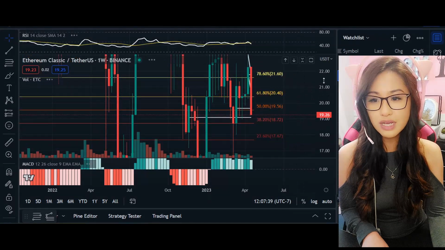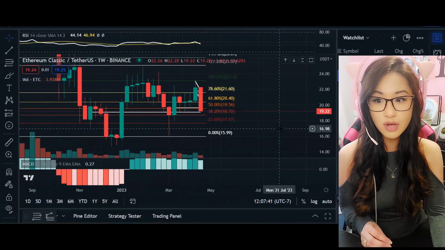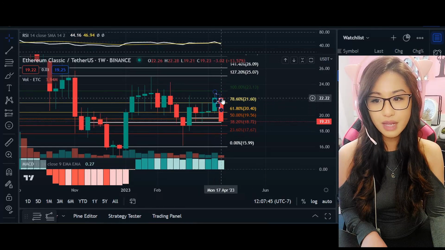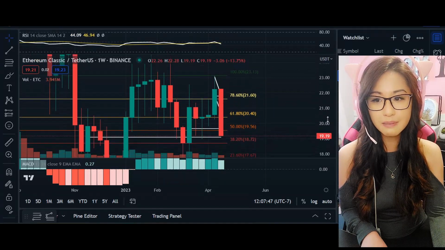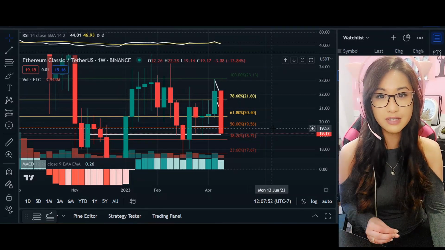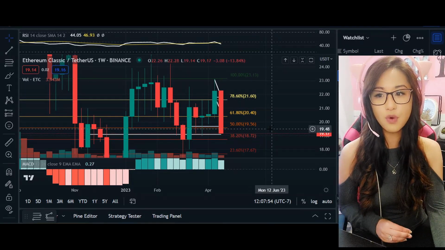Going into the weekly time frame, I wanted to show you guys that we've got an engulfing candlestick compared to the previous weekly. So again, we see that bearish candlestick, that momentum building for the bears.